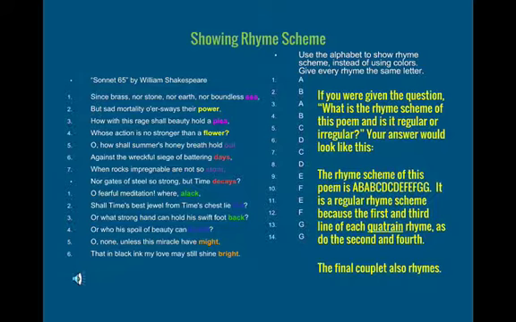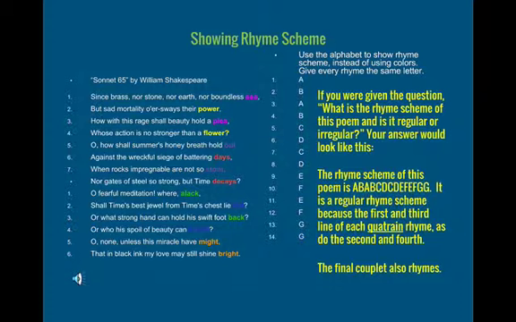So, using the alphabet to show rhyme scheme instead of colors, you basically assign a particular rhyme letters. So, for example, see and plea are both A and A. Power and flower are B and B. Out and stout are C and C. Days and decays are D and D. Alack and back are E and E.